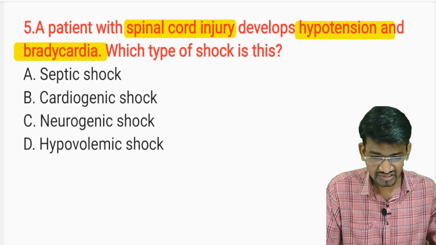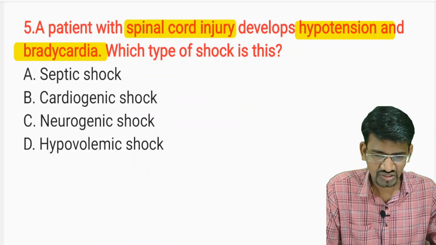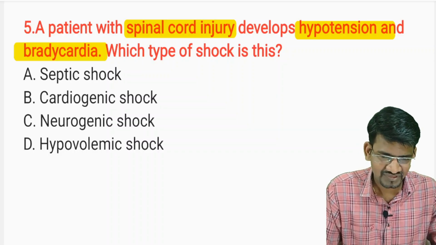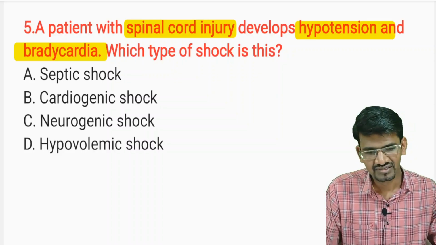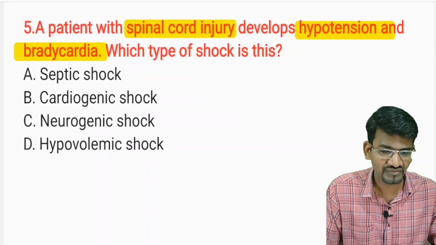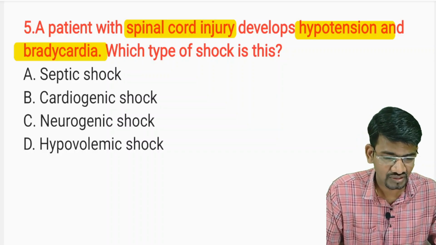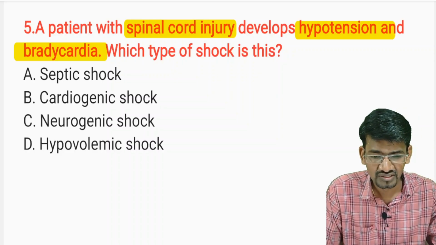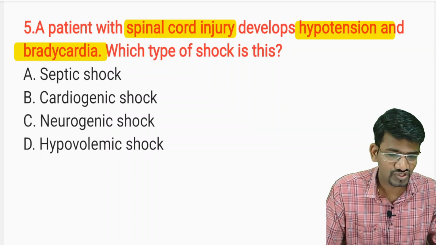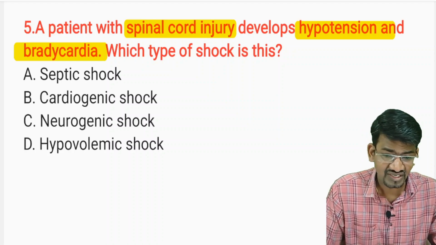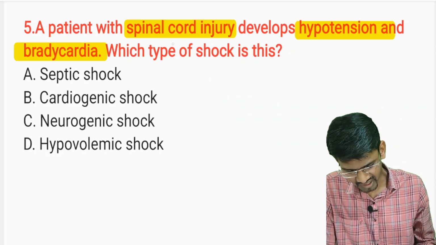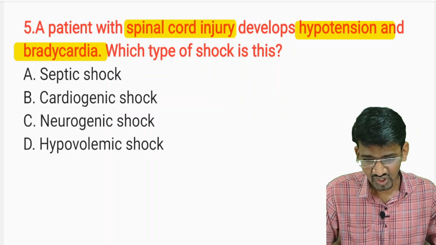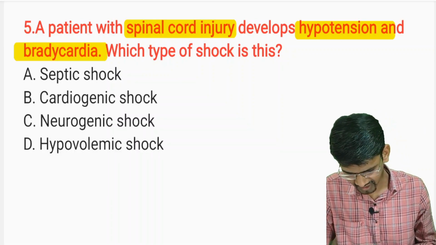So we have already discussed septic shock, cardiogenic shock, and hypovolemic shock, and the option left is neurogenic shock. As the name suggests, neurogenic means it is generated from the neural side, the nervous system, because of improper functioning of the nervous system leading to shock symptoms, and that is what we call neurogenic shock. Here the spinal cord injury has taken place, and because of that the patient has shock symptoms, hypotension and bradycardia.